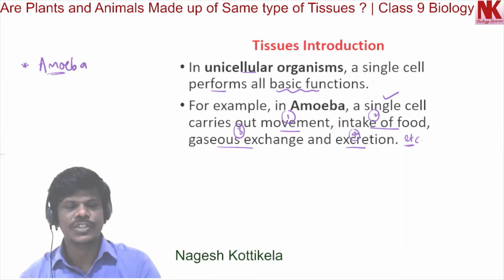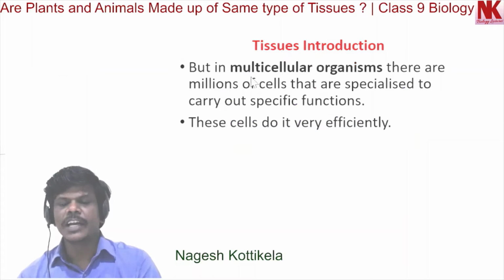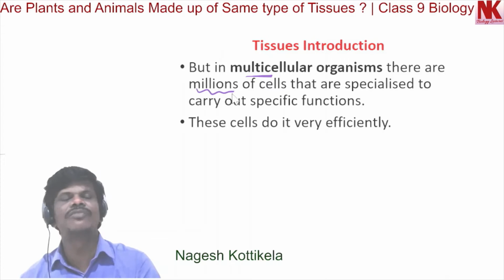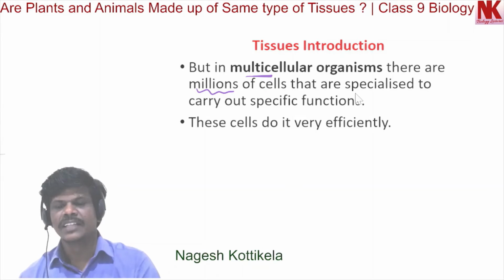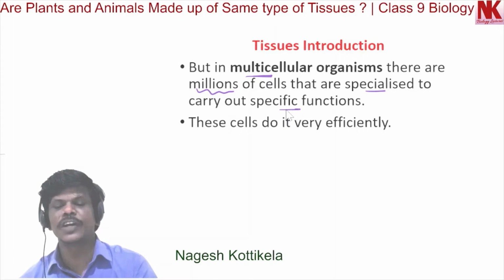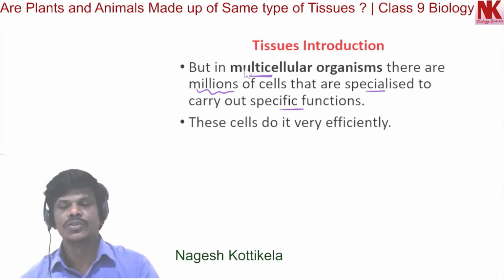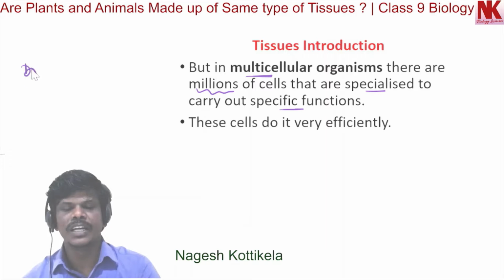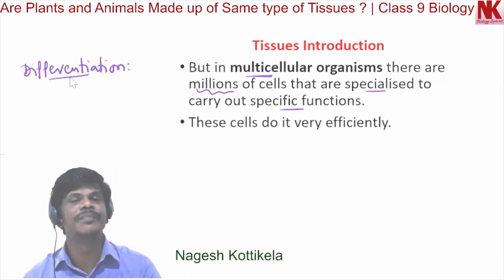Now in multicellular organisms, there are millions of cells that are specialized to carry out specific functions. That is what we call, and this is one important word, differentiation.